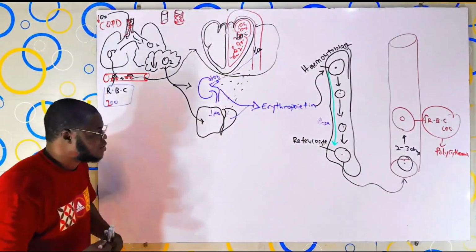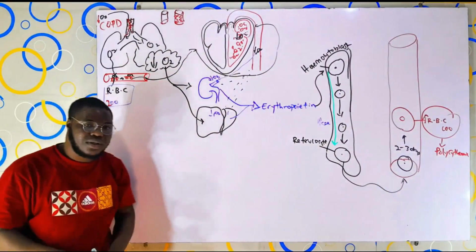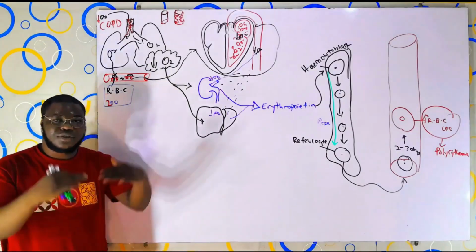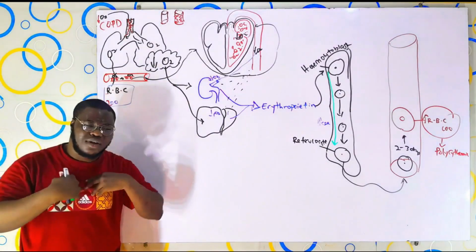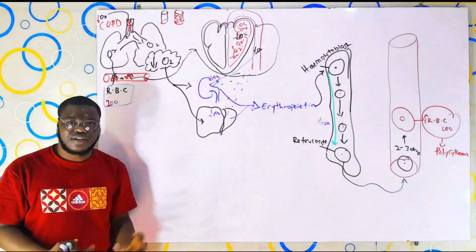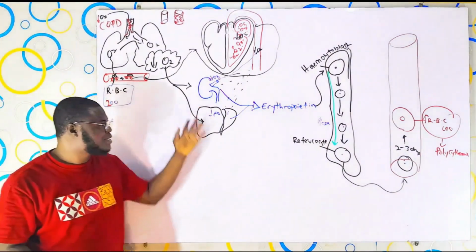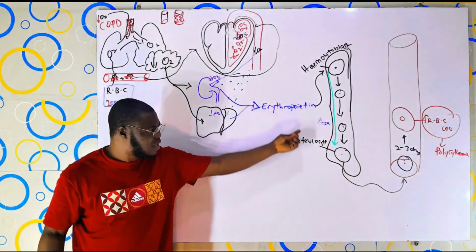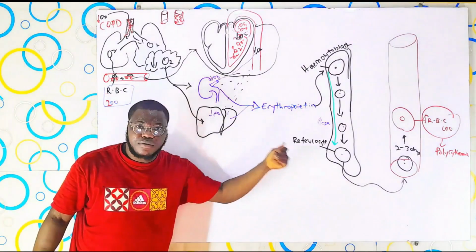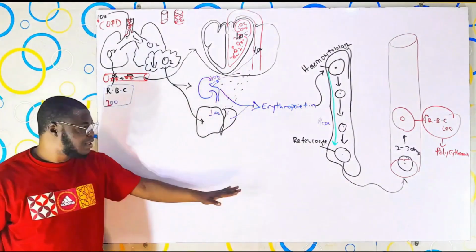So, if someone has a chronic disorder of the lungs that is restricting the movement of oxygen into the lungs, that can actually be a cause of what? Polycythemia. Because fake impulses will already be sent to produce erythropoietin and to trigger the total amount of red blood cells within the bloodstream. As simple as that.